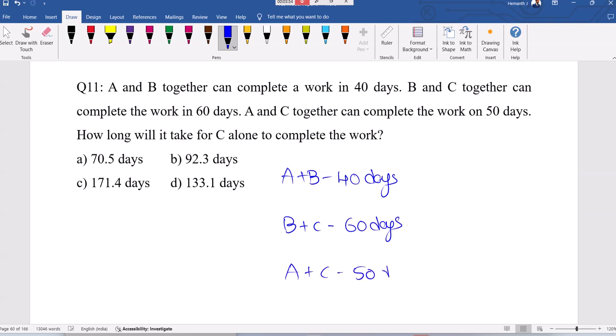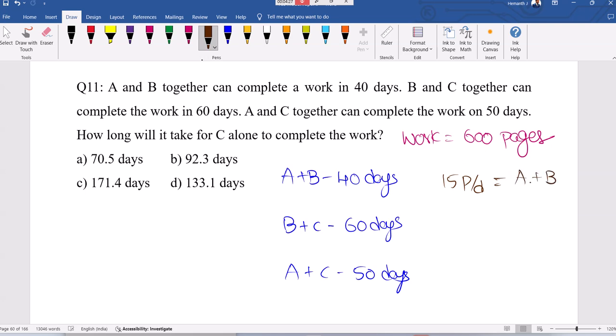So here we can assume some work and fix that work. Which can be divided by 40 and 60 is 120. But 120 is not divisible by 50, 600 is fine. So 600 pages. In fact, 300, no, 300 cannot. So let us assume the work is 600 pages. A and B together can do it in 40 days means they're typing 15 pages per day. This is A and B can type 15 pages per day. B and C can type 10 pages per day.